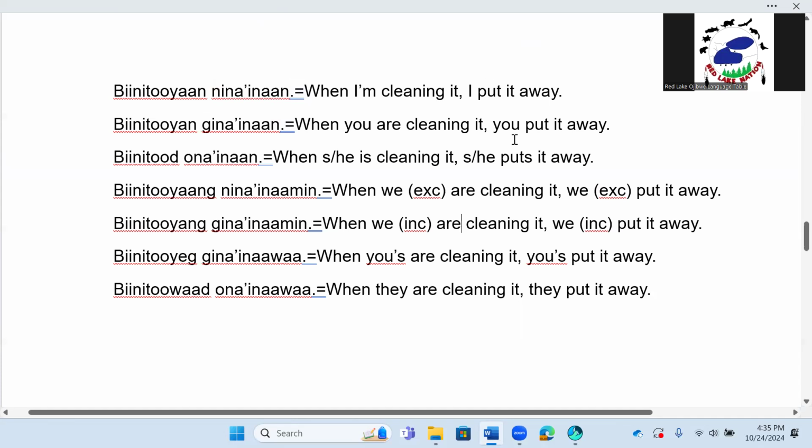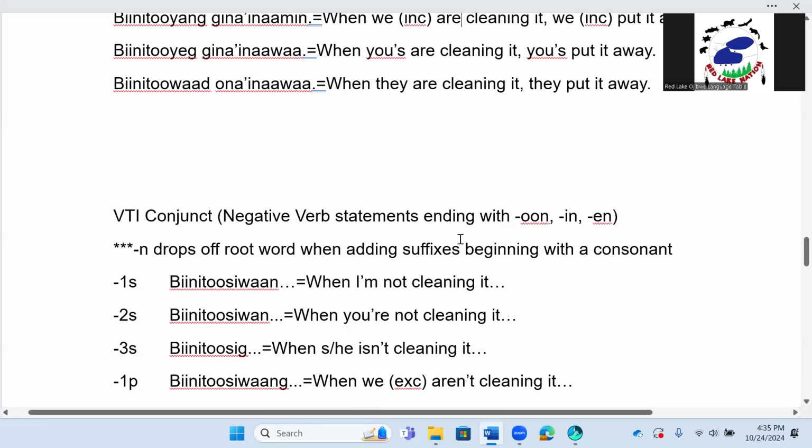It sounds just a little bit off, but maybe this could say, when I'm done cleaning it, I put it away. Then that's a whole different word in the front. So keep that in mind. I made a mistake here. We all make mistakes, and I didn't realize it until now. And that's fine.